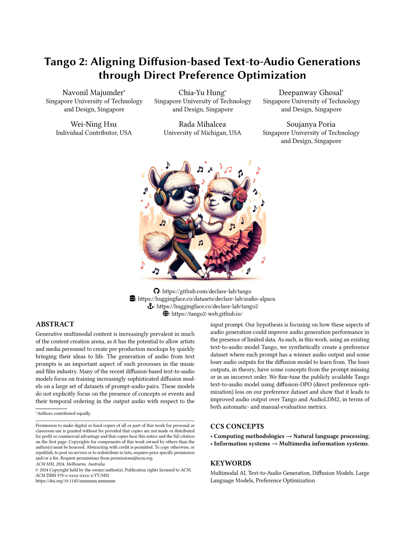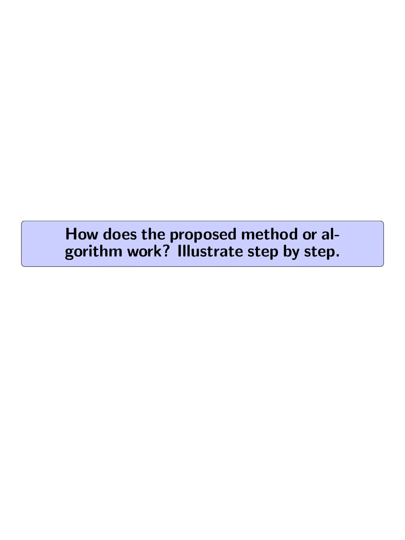By training the model on this preference dataset using DPO diffusion loss, the paper aims to significantly improve the semantic alignment between input prompts and output audio, leading to superior audio generation quality compared to existing models like Tango and AUDIO-LDM2. How does the proposed method or algorithm work?